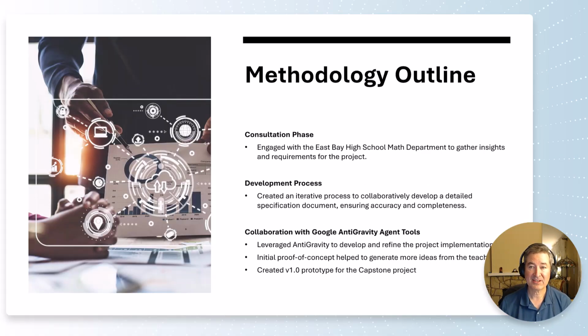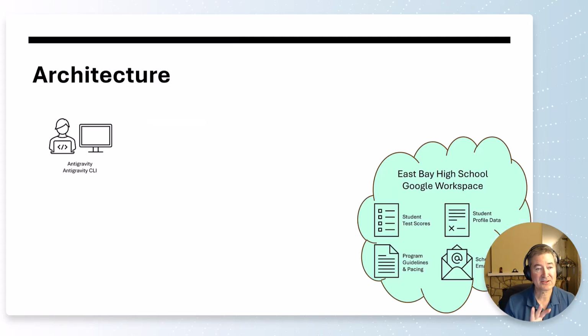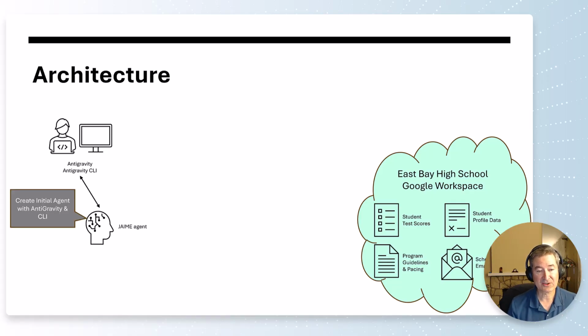So what we did, this is the methodology that we followed. We worked closely with that math department to create a detailed specification document, which we then fed to Anti-Gravity and Anti-Gravity CLI, which we then used to develop and refine the project implementation. Here's the way that we actually implemented it. So we used Anti-Gravity and the CLI in order to create an initial agent using the specification document.